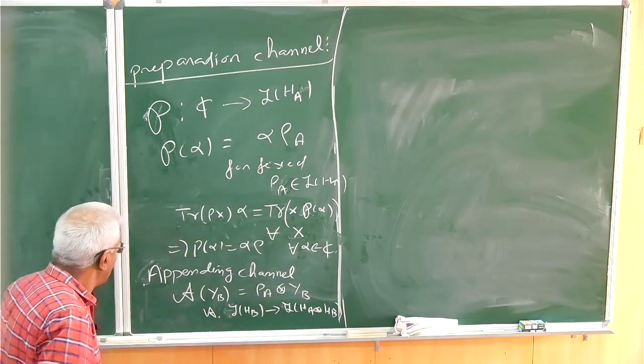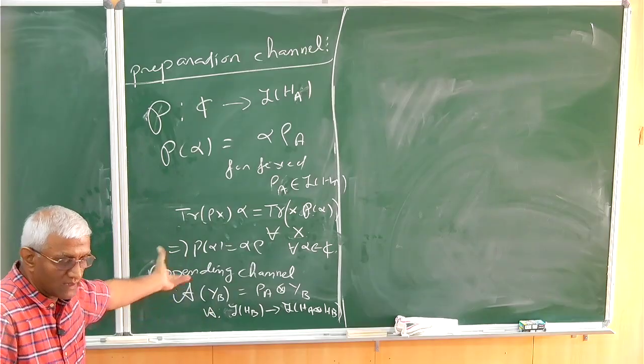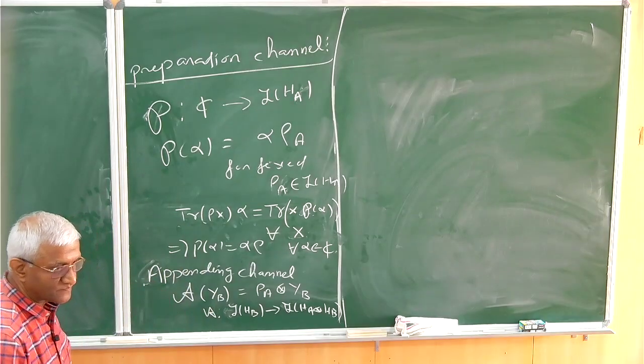When HB is C, it is just the preparation channel. It is just appending something.